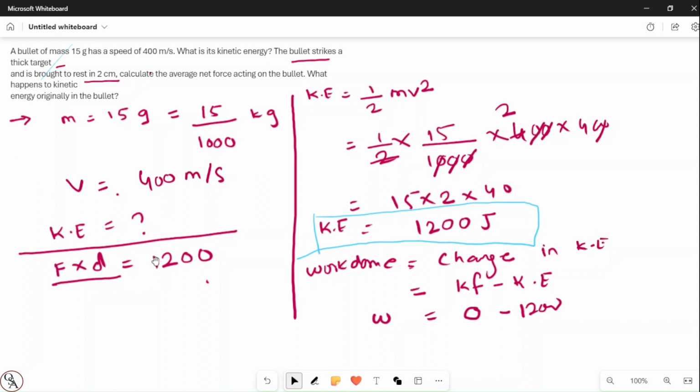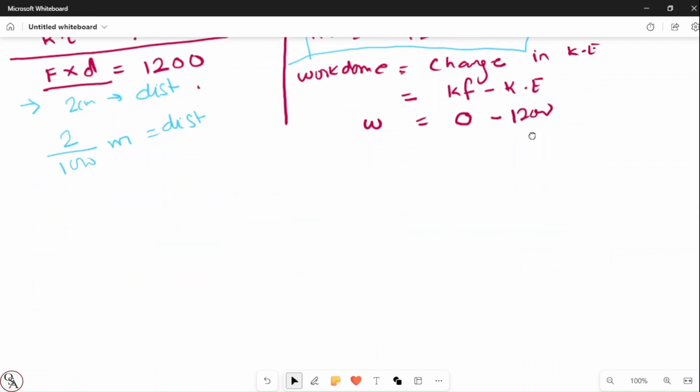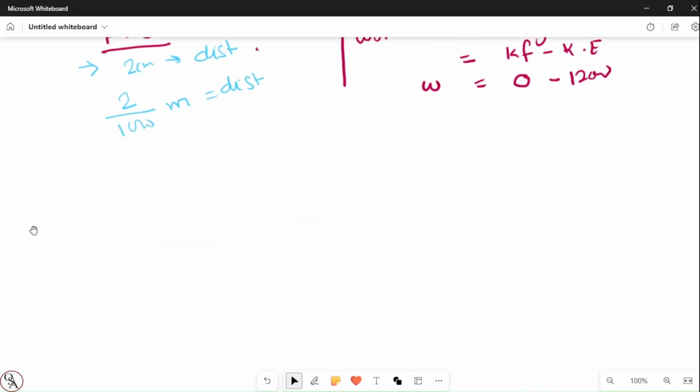So here, if you look at this, the distance is given as 2 centimeter. If you convert this 2 centimeter, it becomes 2 upon 100 meter. So distance becomes 2 upon 100 meter, right? 2 upon 100 meter.